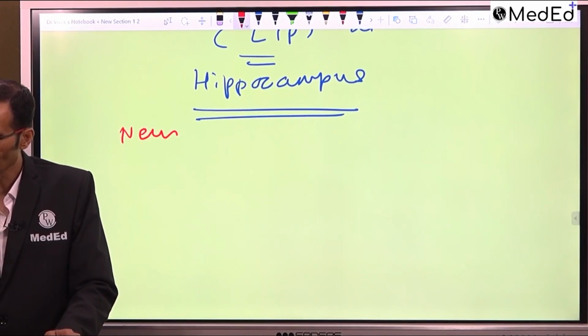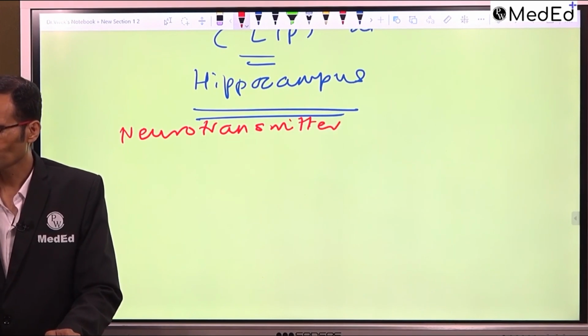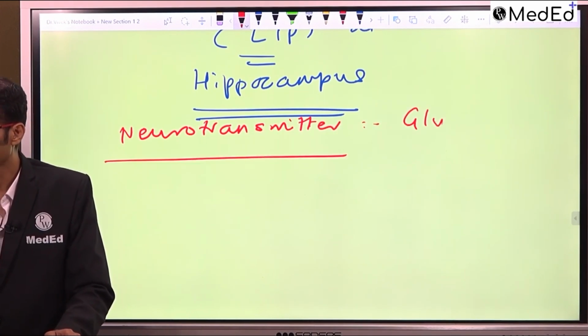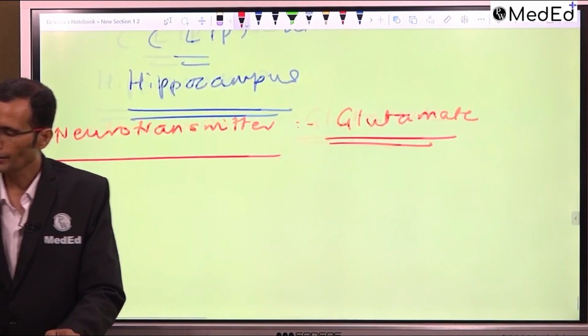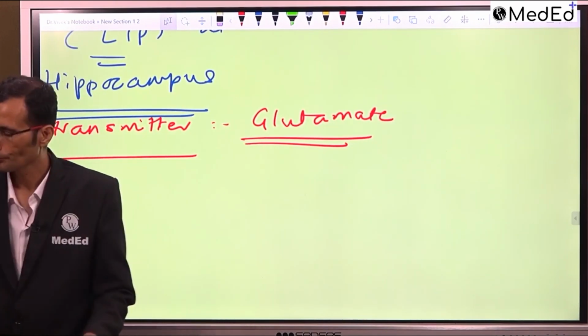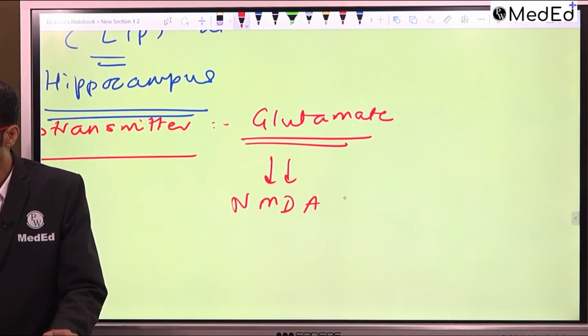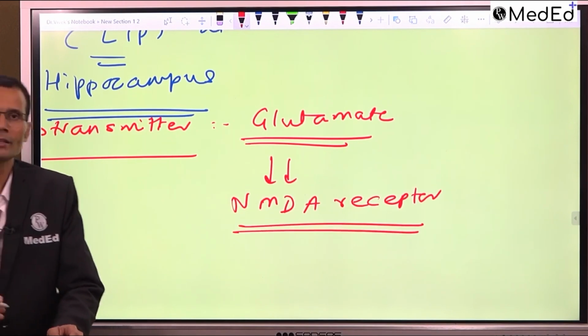Neurotransmitter involved is what? Of course, it is glutamate. It is an excitatory transmission, so it is glutamate, no doubt. And glutamate has various receptors. We did that in the neurotransmitter section. But here the receptor involved is the NMDA receptor, N-methyl D-aspartate receptor.